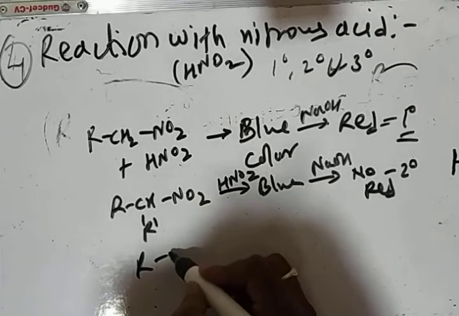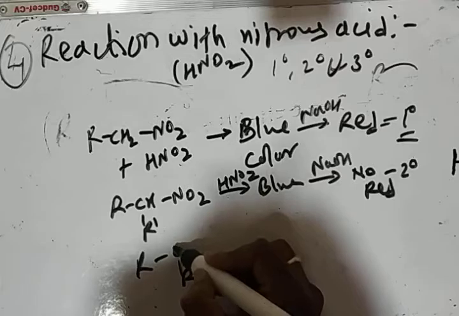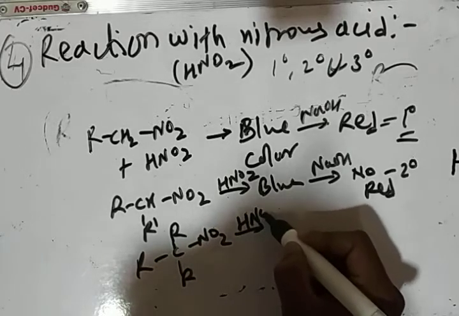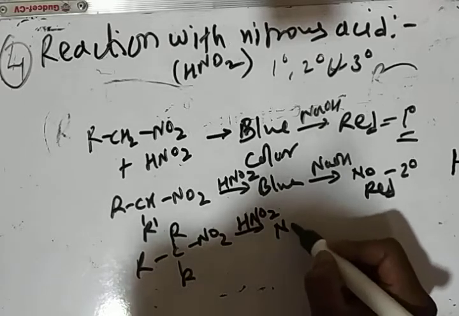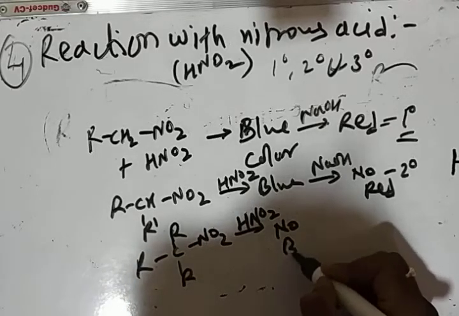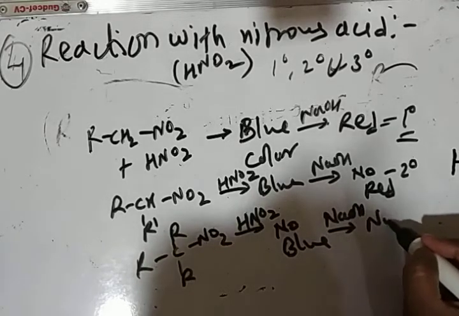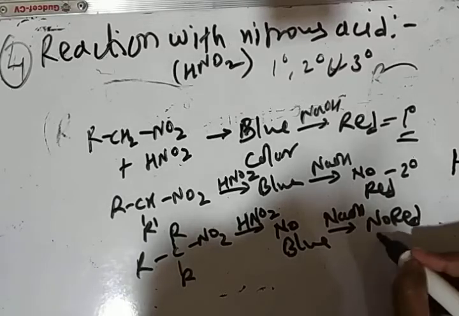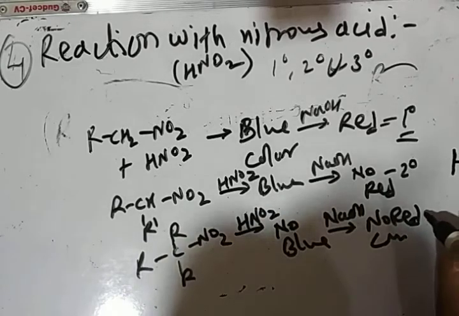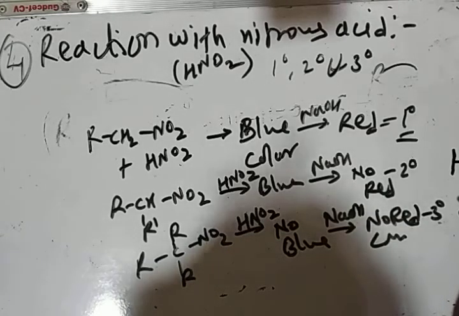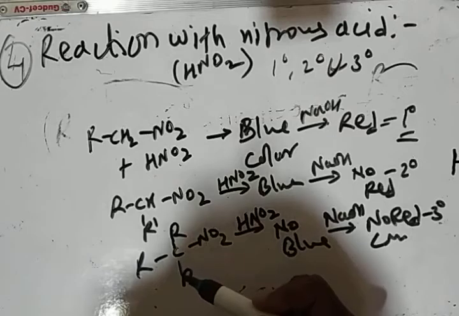And in case of tertiary nitroalkane, on reacting with HNO2 we couldn't get blue color, so no blue color, and on reacting with NaOH no red color, indicating that the nitroalkane is tertiary. So in the laboratory you can immediately understand whether the given nitroalkane is primary, secondary or tertiary.